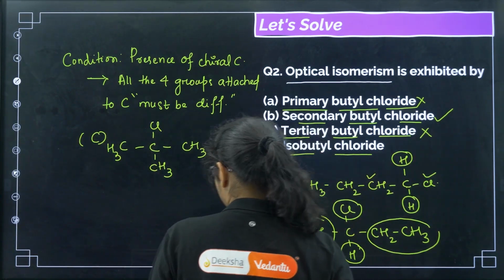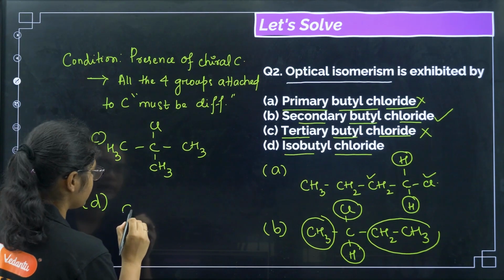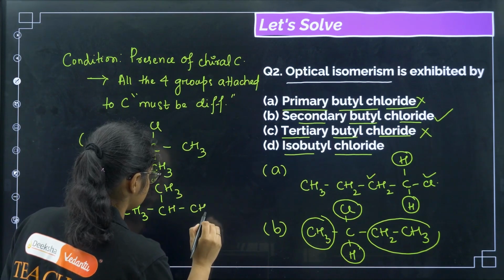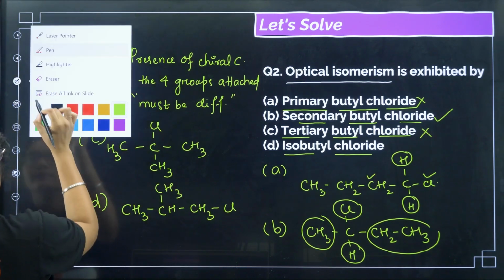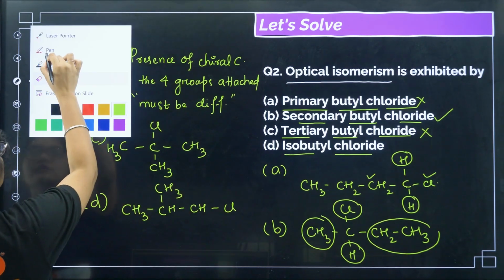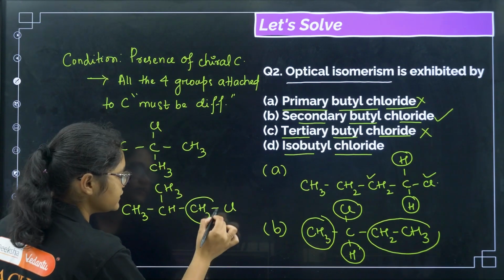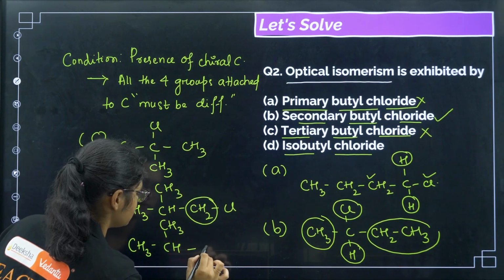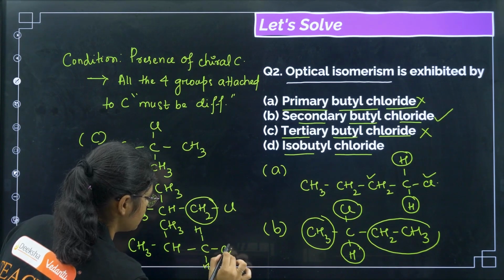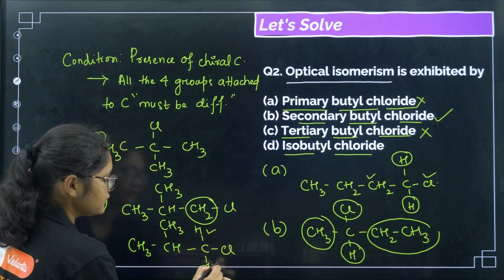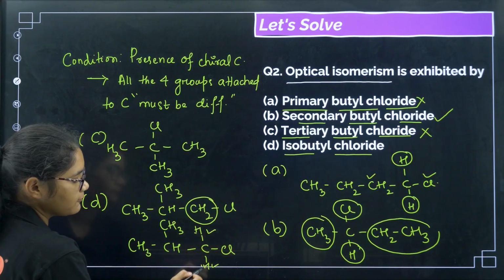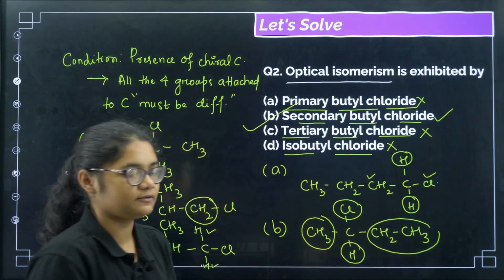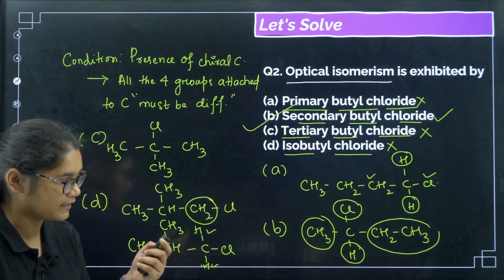Now isobutyl chloride. See the fourth option, that is isobutyl chloride. If I draw isobutyl, it is CH3, CH, CH3, sorry, CH2Cl, right? So this carbon we can write as CH3, CH, CH3, CH2, and then Cl, right? If you see here, this carbon is having 2 same groups, that is 2 hydrogens are present. So this also is optically inactive. The correct answer for this question will be option number B. Okay, I hope all of you can see all the options.